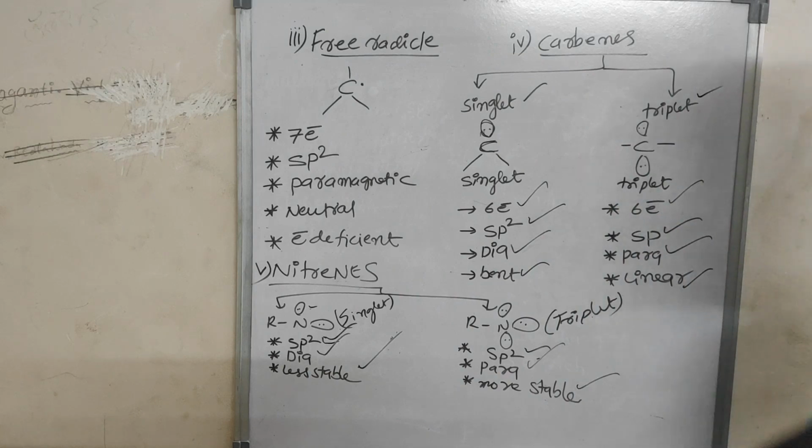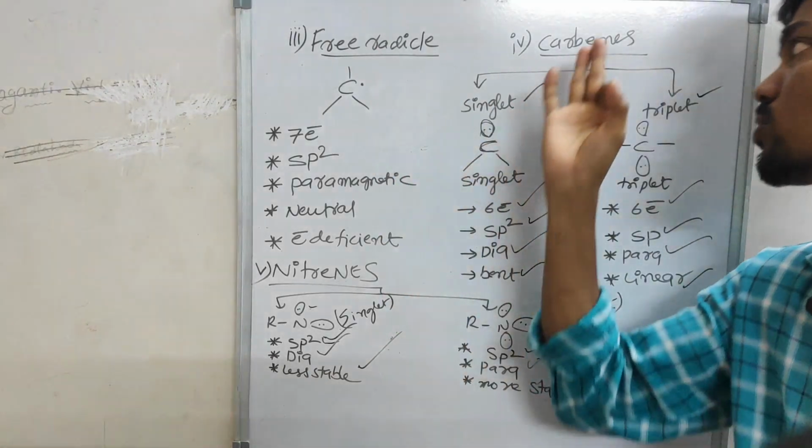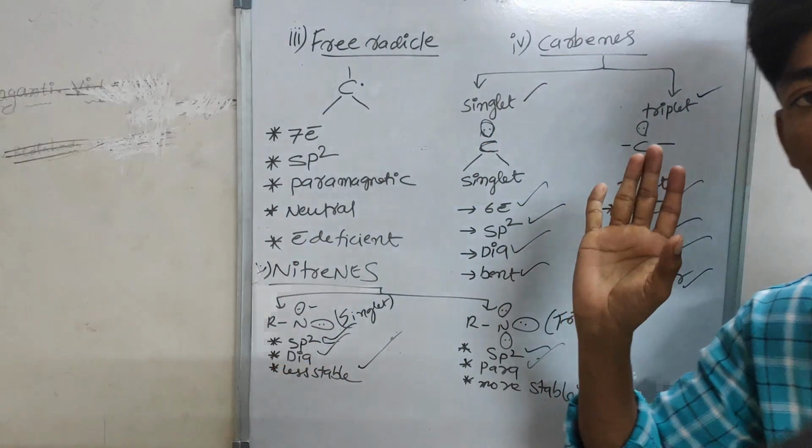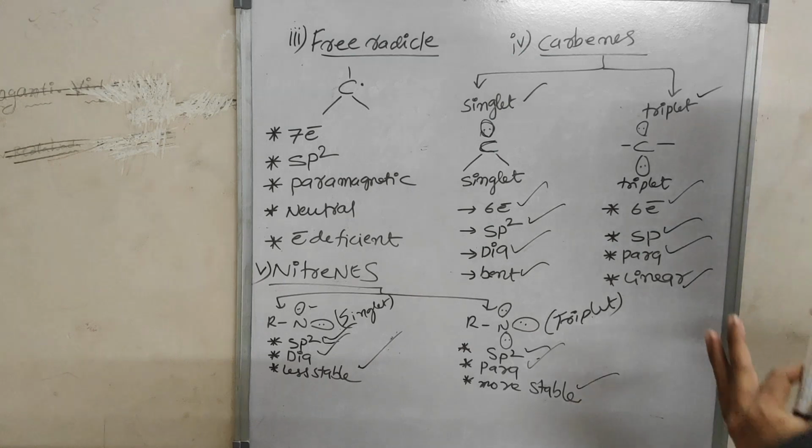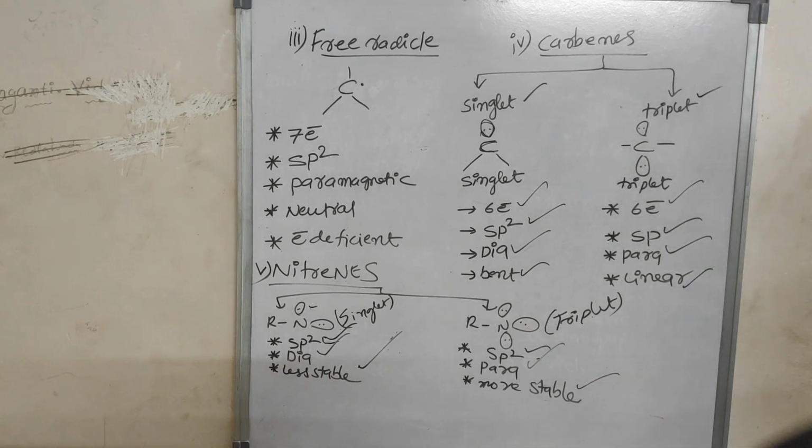First one is carbocation, second carbanion, third one is free radical, fourth one is carbene, fifth one is nitrene. These are the more important intermediates. We have to remember them. You are getting my point. This is the main reason. Coming to the next point.